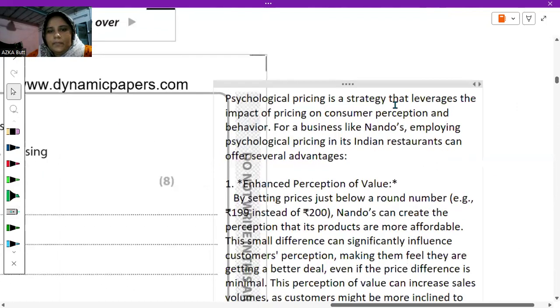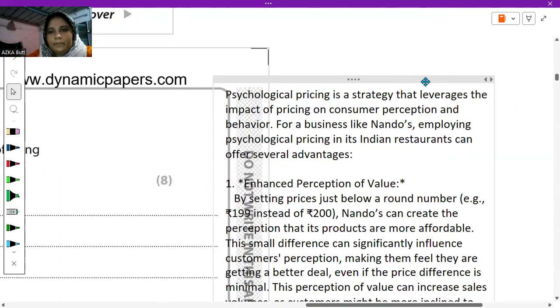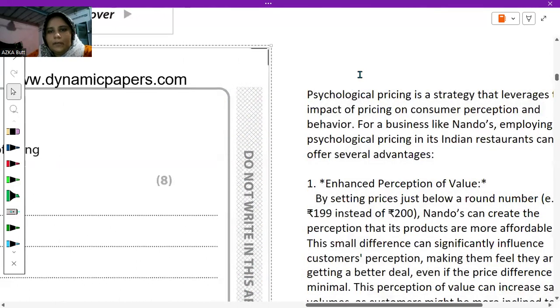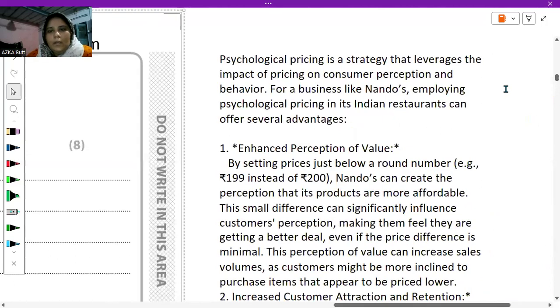Okay. So I have basically written it here. I think now it's perfect. First of all, you have to write what psychological pricing is. Psychological pricing is a strategy that leverages the impact of pricing on consumer perception and behavior. For a business like Nando's, employing psychological pricing in its Indian restaurants can offer several advantages.